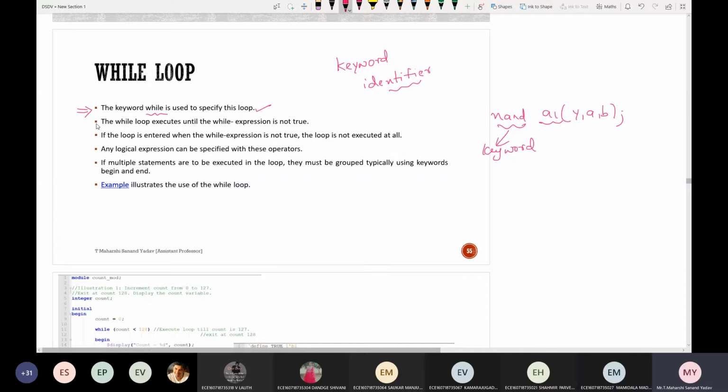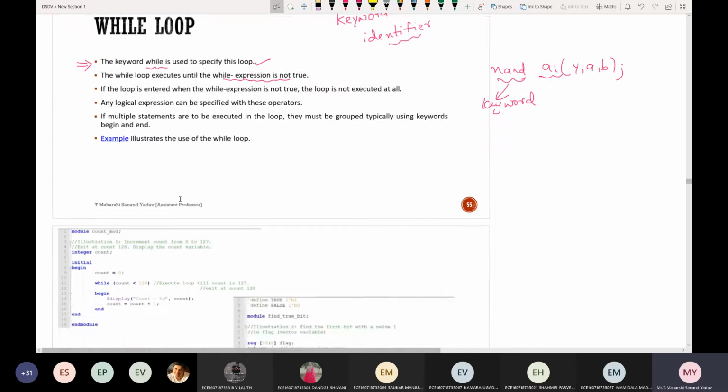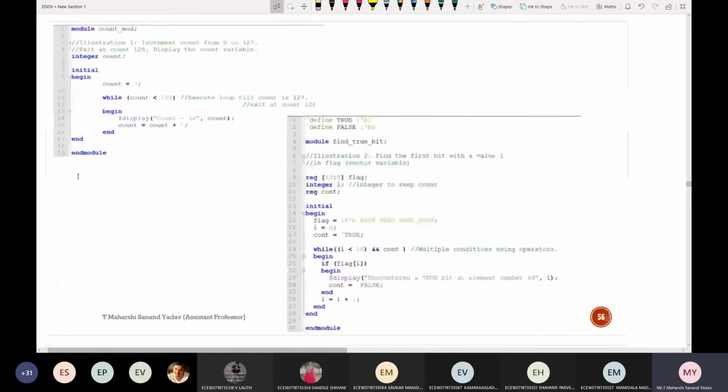Next, the while loop executes until the while expression is not true. Suppose the while expression is true, it will keep on executing that particular statement. Suppose the condition is false, it won't enter into that loop. So let us understand this by means of an example.